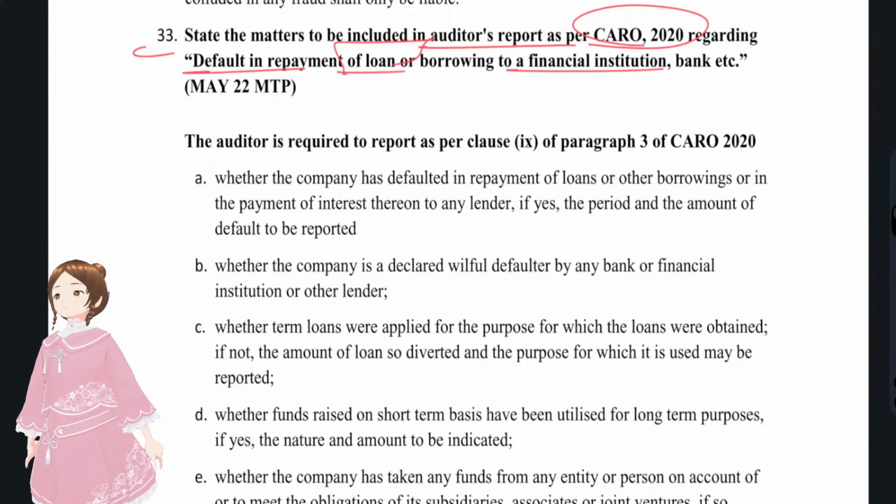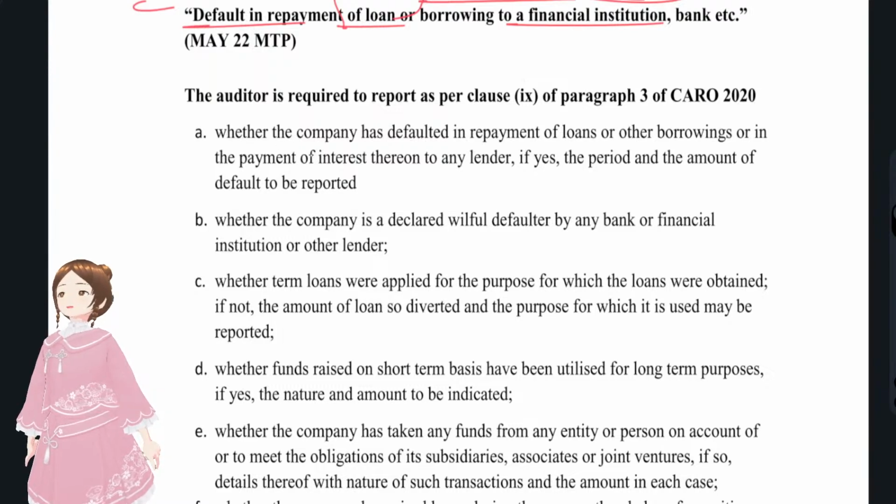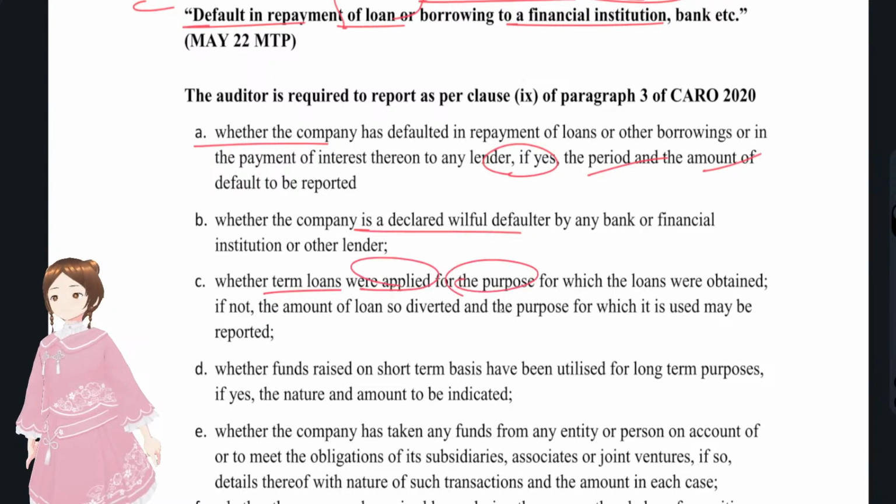First, what all the points that were there in CARO? First, whether the company had defaulted or not. Whether the company had defaulted, if yes, the period and amount. Whether the bank has declared the company as a willful defaulter. You have to give an answer to that: if yes, yes; if not, no. Whether the term loans were applied for the same purpose or not, and whether short term loans were used for long term purposes or not. You have to check for those with regards to purposes.